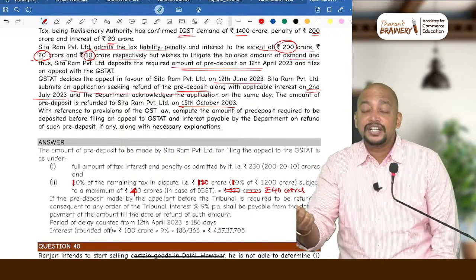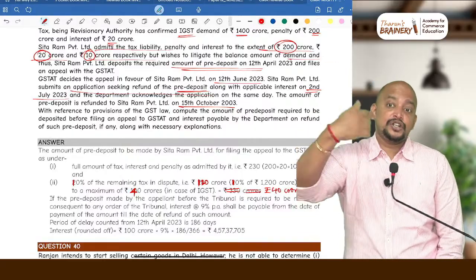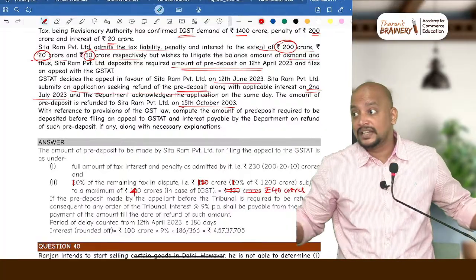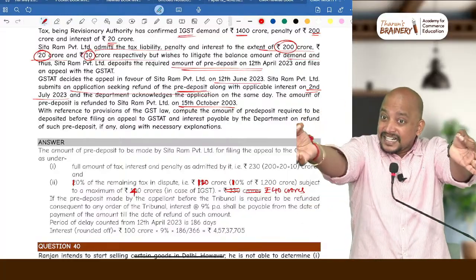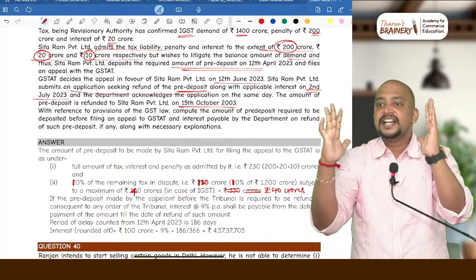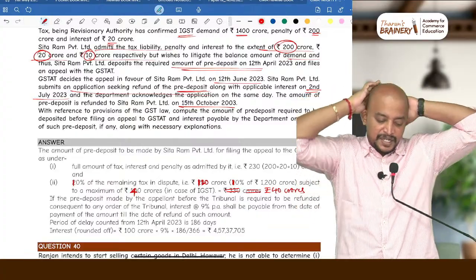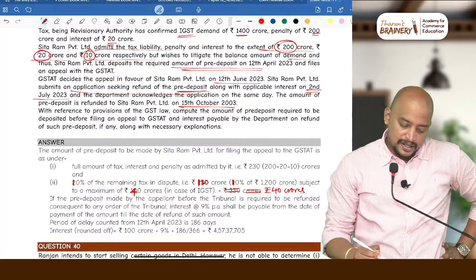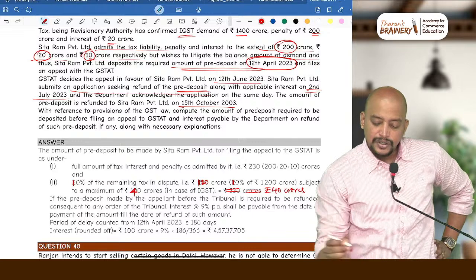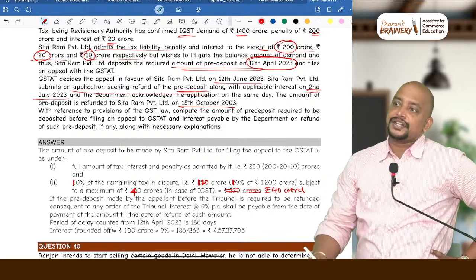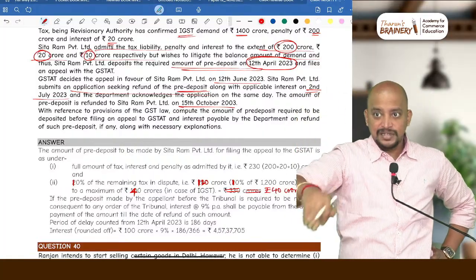That too, from when to when will it be computed? Not 60 days from the date of application. Usually for refund, first we need to make an application, then 60 days. But in this case, not like that. From the date we made the pre-deposit till the date we get the pre-deposit back, for every day we get the interest. What is the date on which we deposited? See there, what is the date on which we deposited? Pre-deposit on 12th April 2023. Now take your calculator, count from 13th. Don't count 12th, that is the date you deposited. Immediately thereafter it will start.